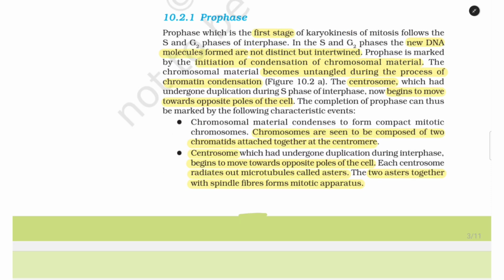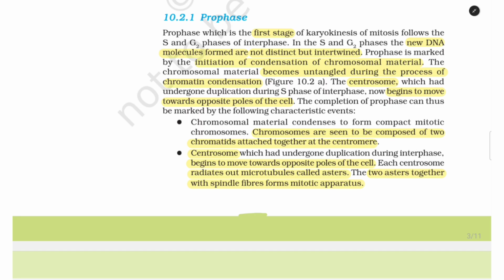10.2.1 Prophase. Prophase, which is the first stage of karyokinesis of mitosis, follows the S and G2 phases of interphase. In the S and G2 phases, the new DNA molecules formed are not distinct but intertwined. Prophase is marked by the initiation of condensation of chromosomal material. The chromosomal material becomes untangled during the process of chromatin condensation, figure 10.2a. The centrosome, which had undergone duplication during S phase of interphase, now begins to move towards opposite poles of the cell. The completion of prophase can thus be marked by the following characteristic events.